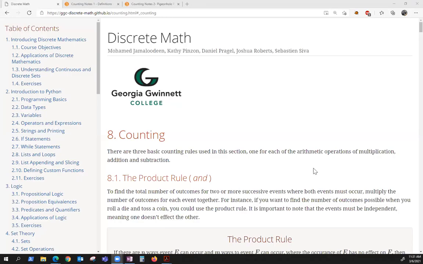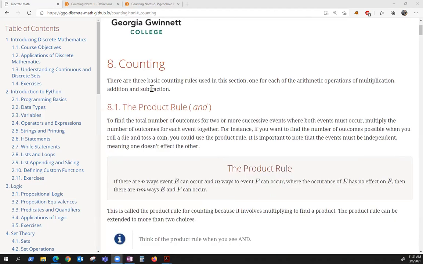This is the first video of at least 3 on counting. The first video is going to cover 3 basic counting rules, one for multiplication, one for addition, and one for subtraction. So let's just jump right in.